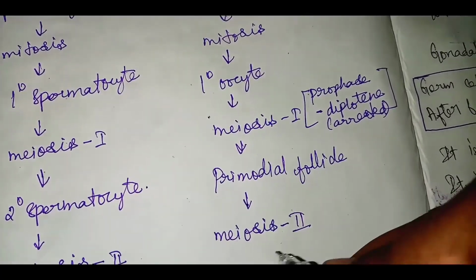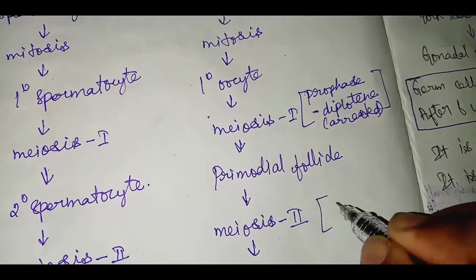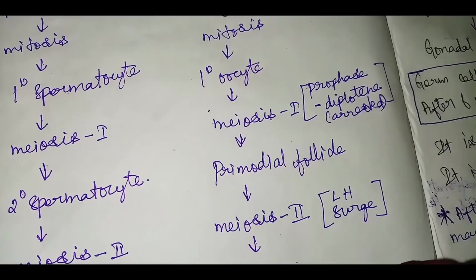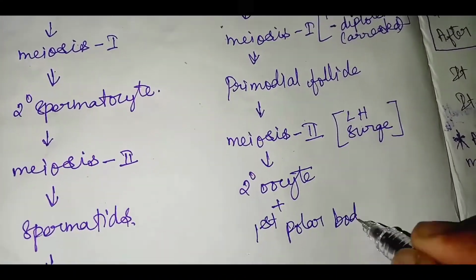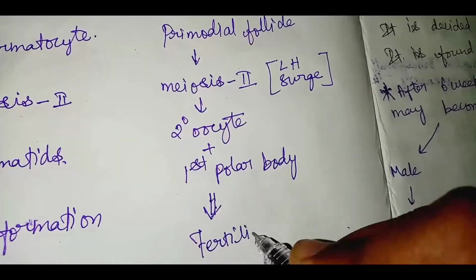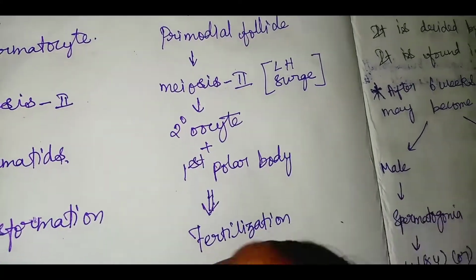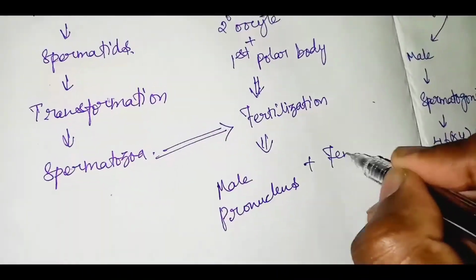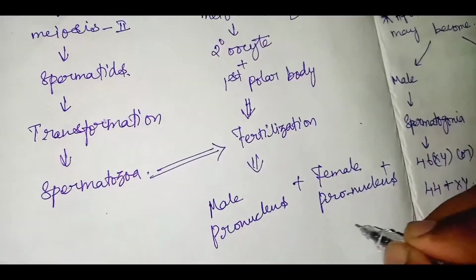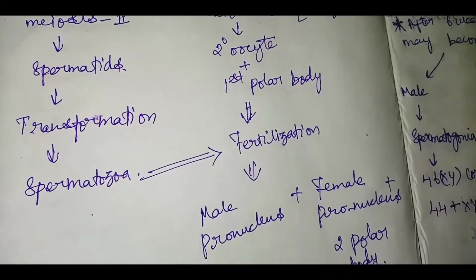And this primordial follicle will undergo meiosis 2 during the LH surge of puberty. When meiosis 2 happens, it gives rise to the secondary oocyte, and the first polar body is formed. During fertilization, the spermatozoa will give rise to the male pronucleus and the secondary oocyte gives rise to the female pronucleus, and the first polar body divides into two polar bodies.